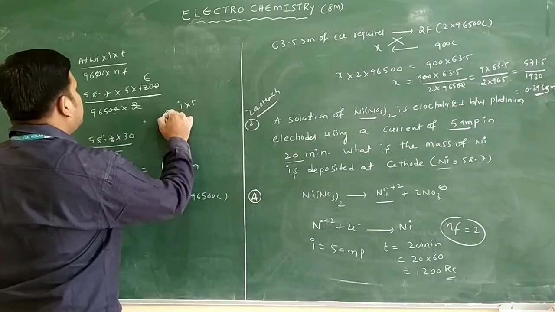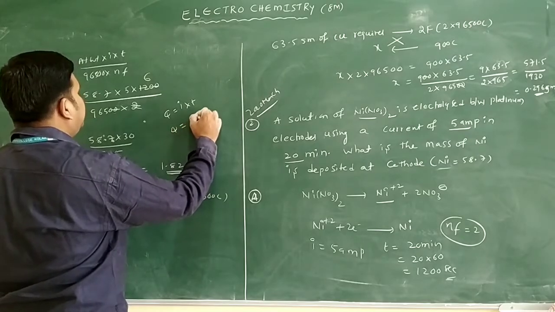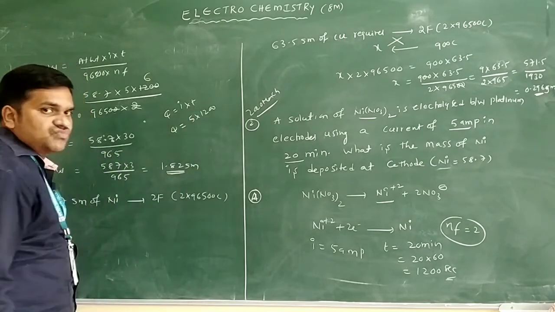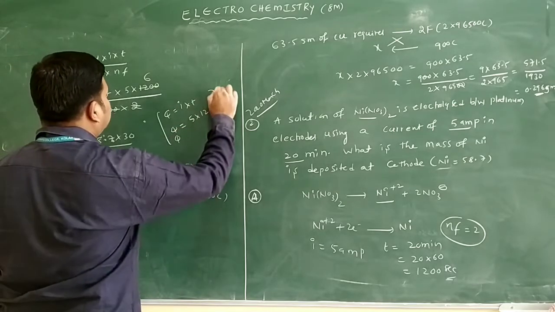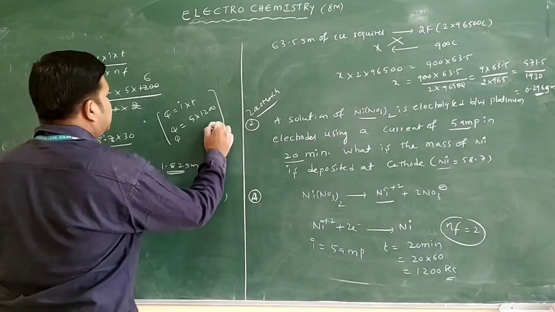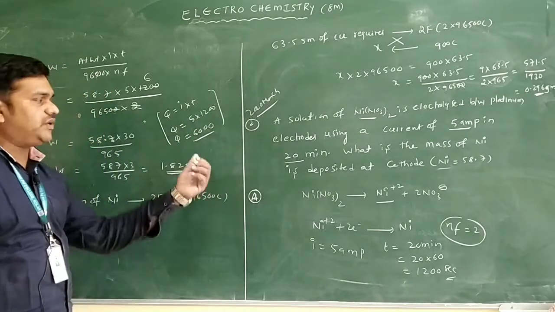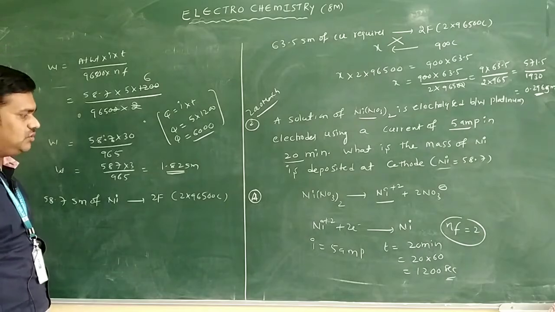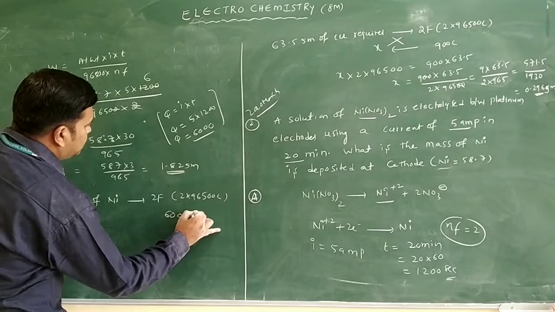Q is equal to I into T only. So Q is equal to I value, 5 into, you will get 1200 only. What is the charge you are getting? 5 into 1200 is the charge for this compound. You can multiply this one and 0, 0. 12 into 5 is 60, so you will get 6,000 only. So here we take 6,000 coulombs.